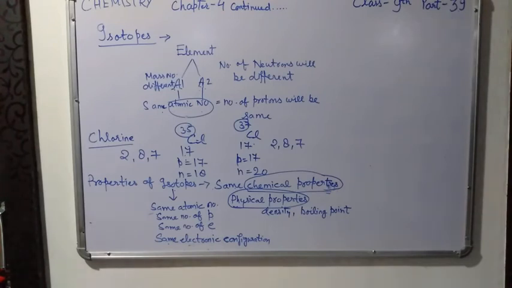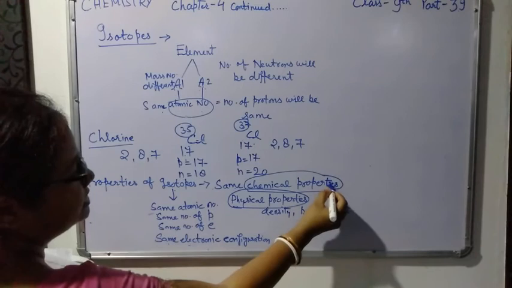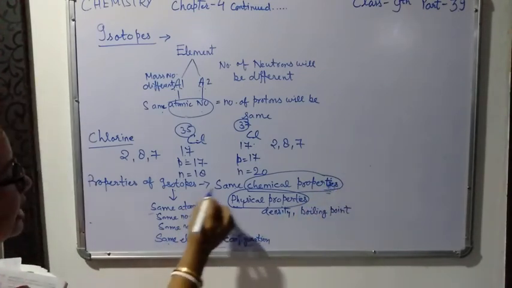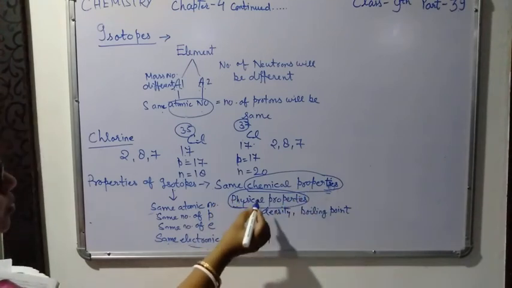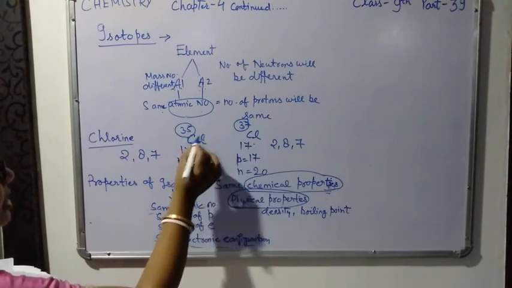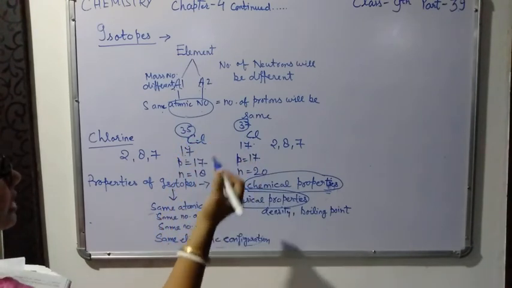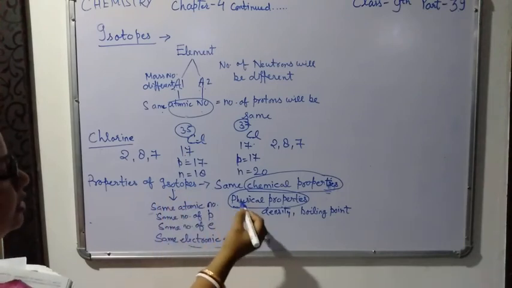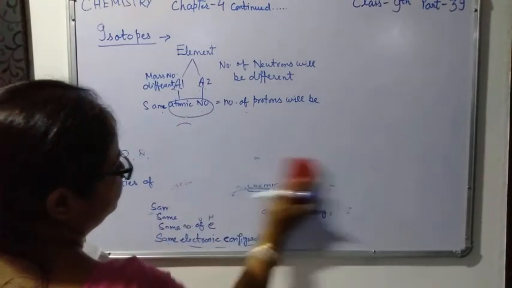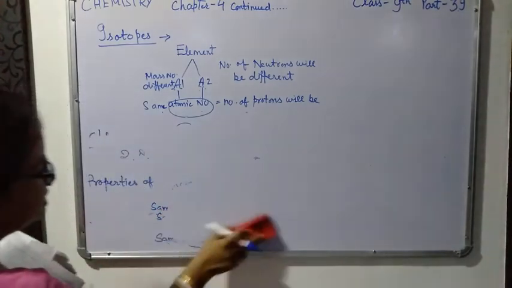So always remember that chemical properties are determined by electronic configuration, so that is why they have the same chemical properties, but the physical properties depend upon the mass number. Since their mass numbers are different, isotopes have different physical properties. So these are the properties of isotopes. Now one more point is there, called isobars. The last point of this exercise is isobars.